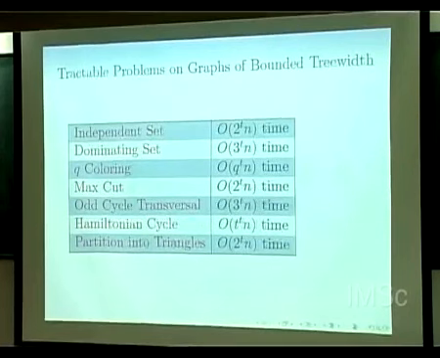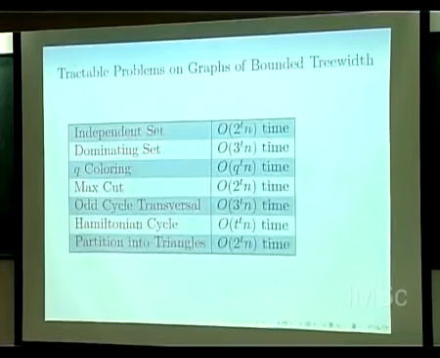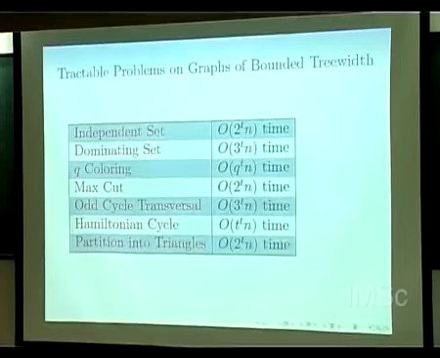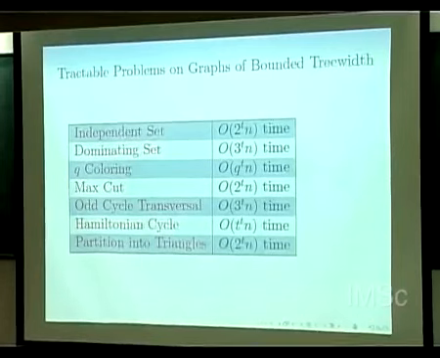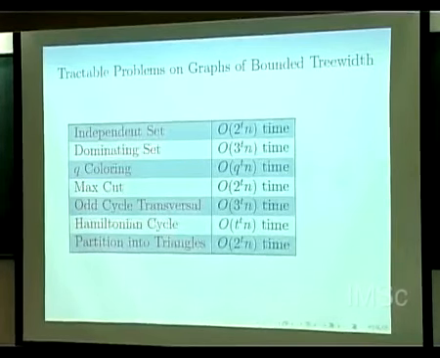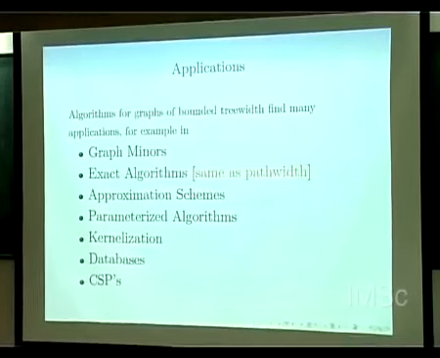So again, you can solve many problems on graphs of bounded tree width also, and this is what I mean by fat trees, because we started with a tree and then we fattened it with the big notion of this t-bounded graph. So it has the same application in several things: approximation algorithms, parameterized algorithms, and so on.